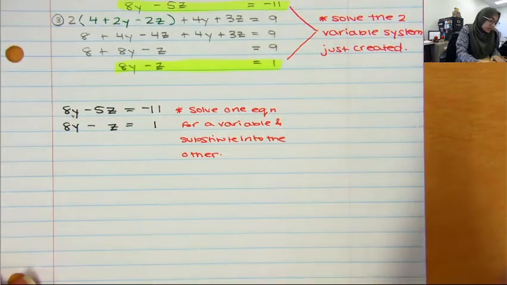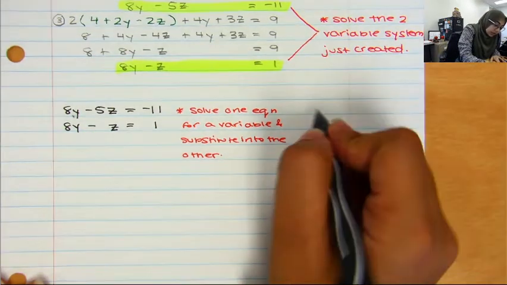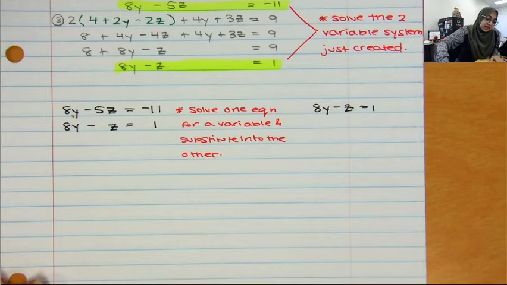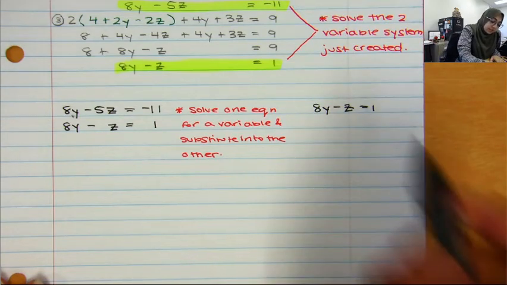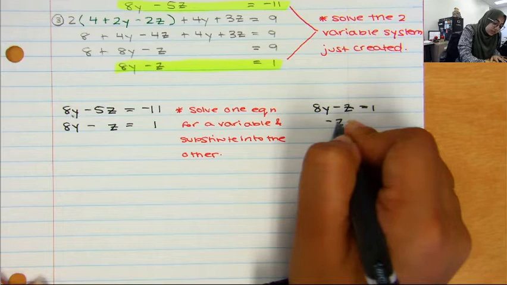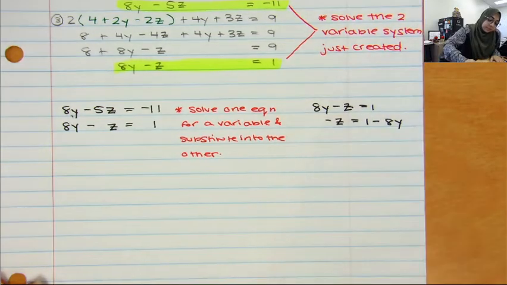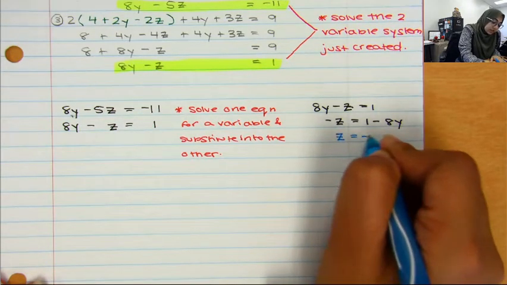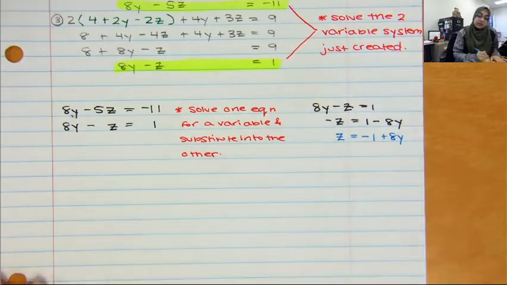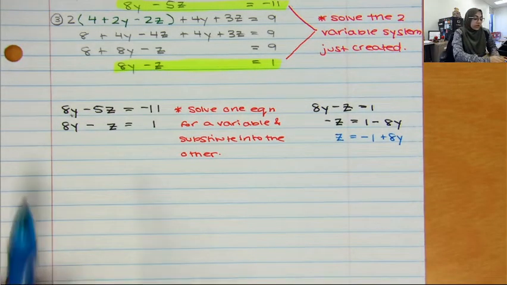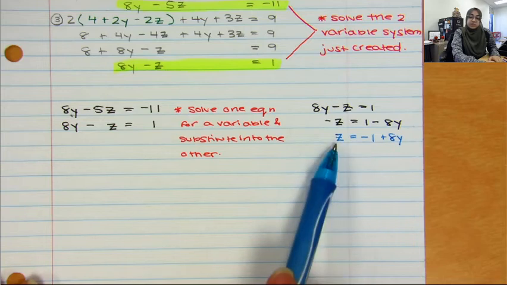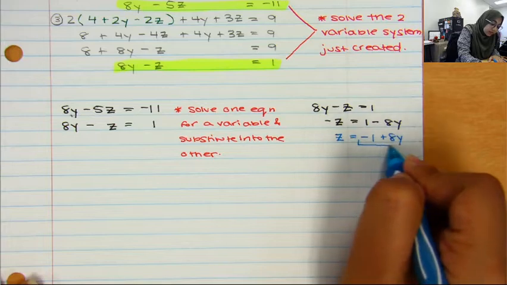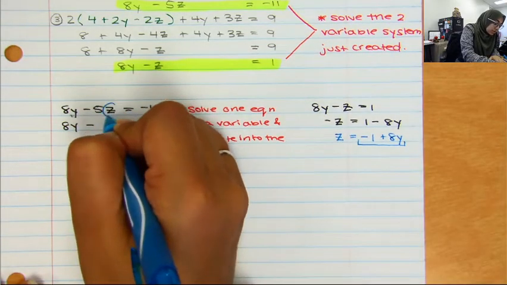So let me go do that. 8y minus z equals 1. So I need to subtract 8y from both sides and divide everything by negative 1. So I have negative z equals 1 minus 8y. And then when I divide everything by negative 1, I'm left with z equals negative 1 plus 8y. Z equals negative 1 plus 8y. Now this was the second equation that I solved for z. So I'm going to take this right here and I'm going to substitute it in to this z.